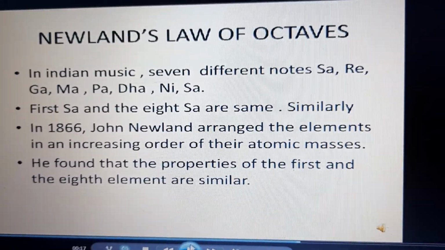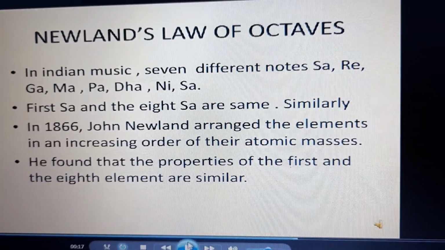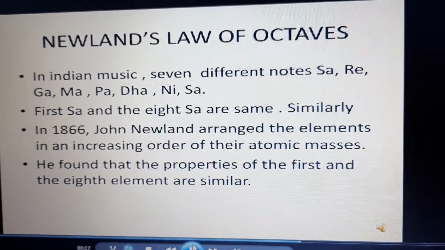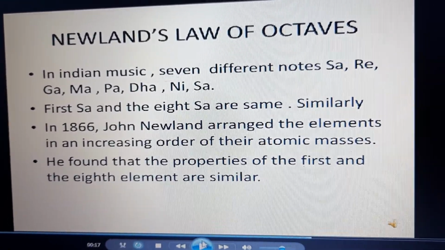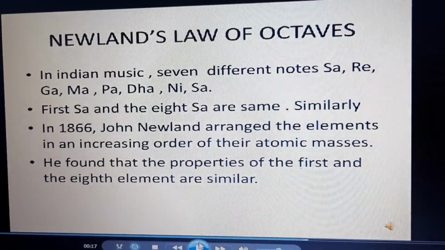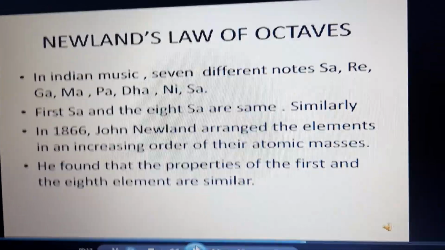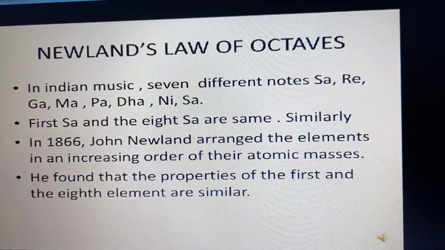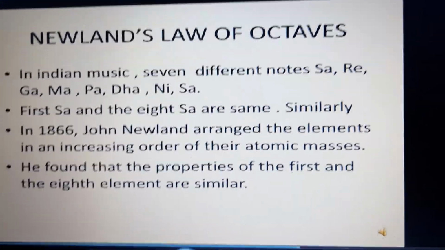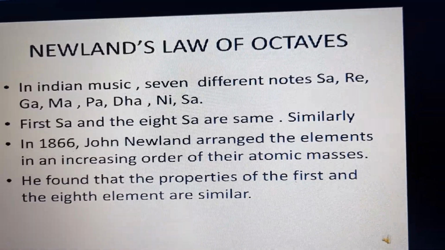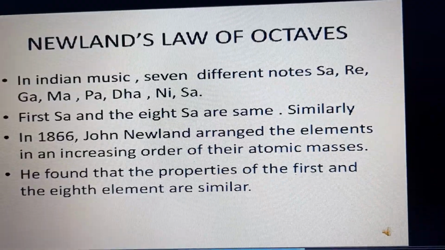Now depending upon how the metal element reacts with fire, with water, with acids, bases or salts, they are categorized and kept in different classes. So have you understood the importance of classification of elements?